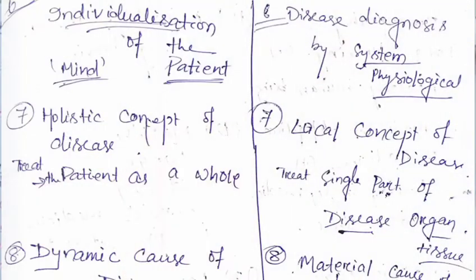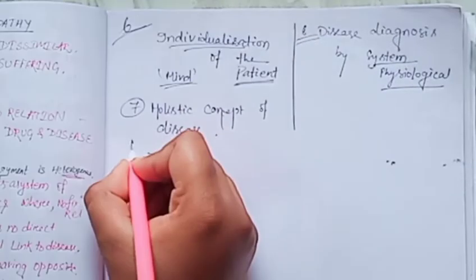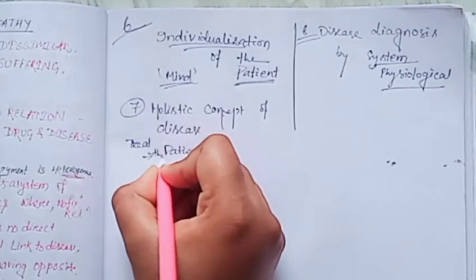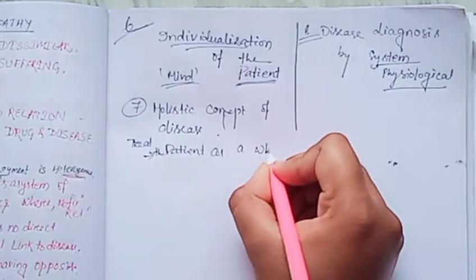Then in homeopathy there is a holistic approach towards the disease. Holistic concept of disease means that it treats the disease, the patient, as a whole.